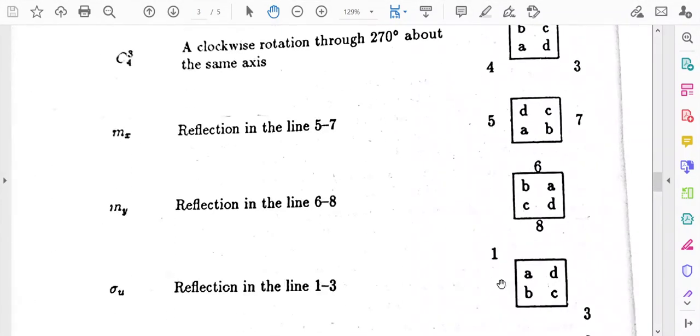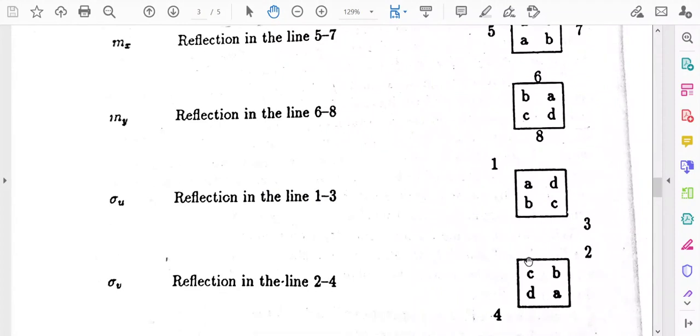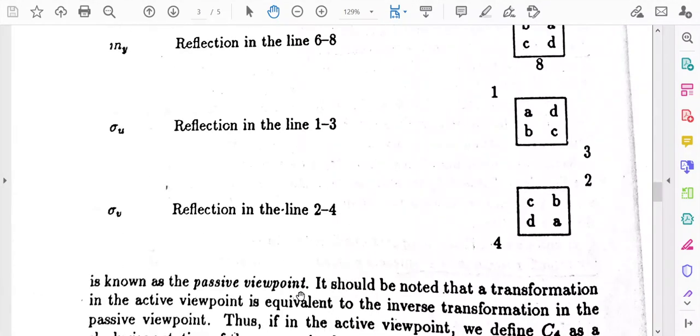And if you keep the mirror in the line 2, 4, that is in this corner, then B and D, that is the index in this line, will remain unchanged, but C and A will interchange their position. So, this is the reflection in the line 2, 4.